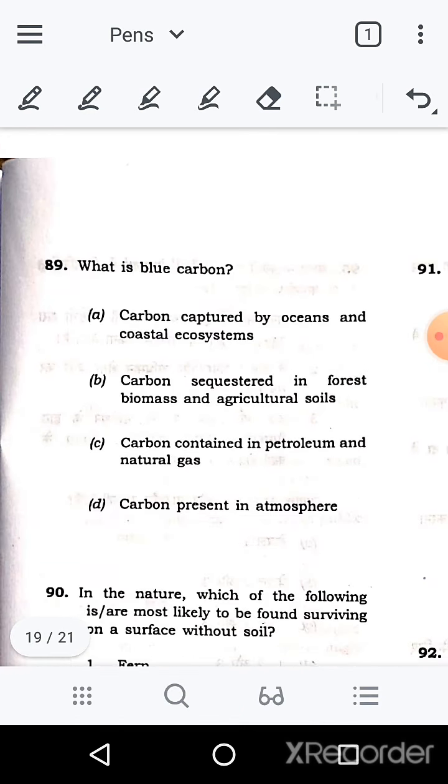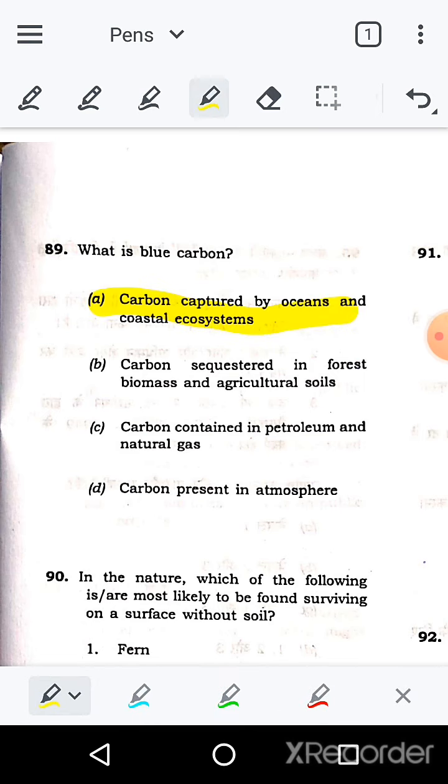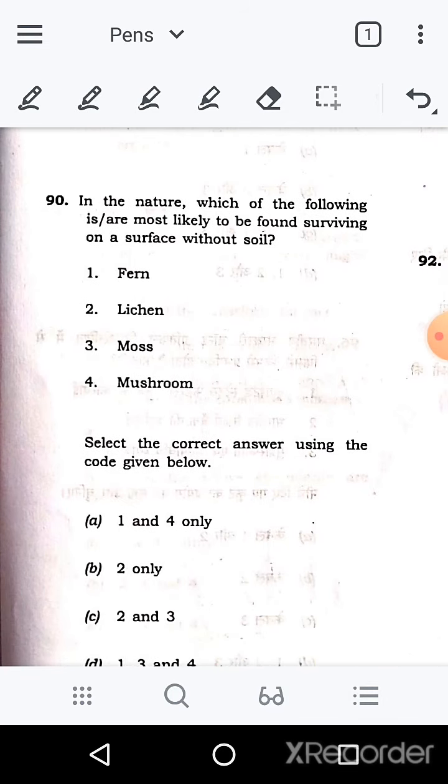Next question is 89th question, what is blue carbon? So here they have asked the definition of blue carbon. It was also in the news. So carbon captured by oceans and coastal ecosystem, that is right. Carbon captured by ocean and coastal ecosystem, that is blue carbon. That's it.